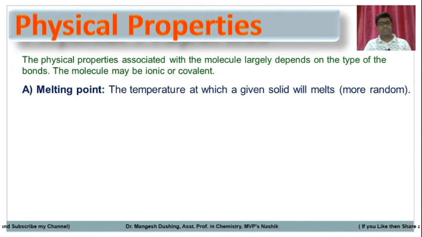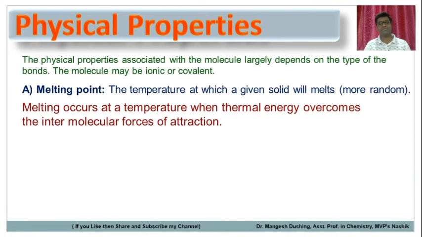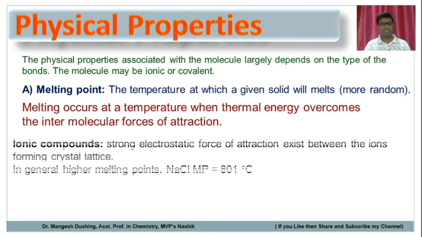Melting point. So what is melting point? The temperature at which a solid will melt, where the atoms become more random. That is called the melting point. This is the characteristic property for solid compounds. The melting occurs at the temperature when thermal energy overcomes the intermolecular forces of attraction. So the energy required to overcome the intermolecular forces of attraction, that temperature is called the melting point.